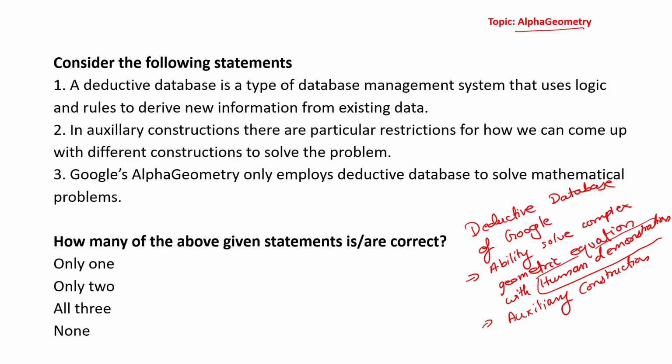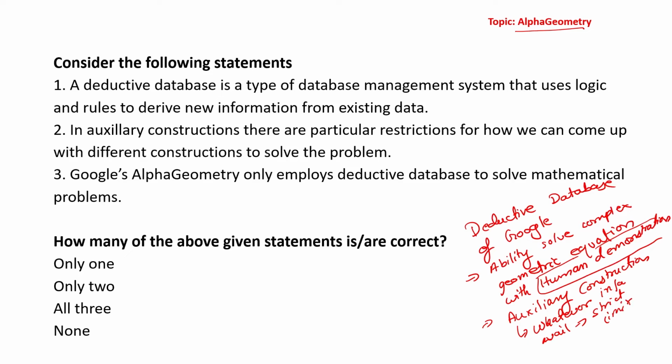Okay, what auxiliary construction does is it uses whatever information is available, not necessarily the precise information, without strict restrictions, without strict limitations.